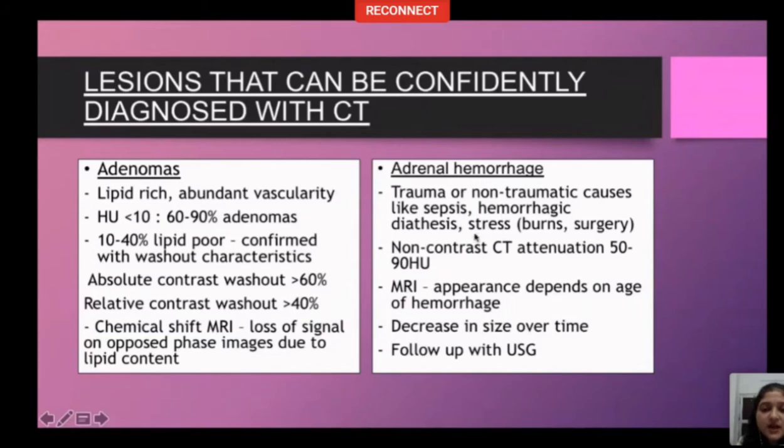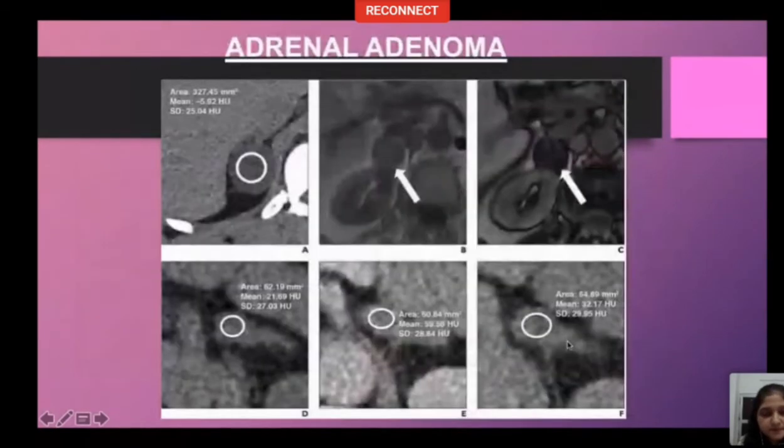Adrenal hemorrhage occurs only in limited clinical situations like trauma or non-traumatic causes. Non-contrast CT attenuation will be 50 to 90 HU. So this is the clinching point, that these are hyperdense lesions on non-contrast CT. The follow-up of adrenal hemorrhage is with ultrasound and they show a decrease in size over time.